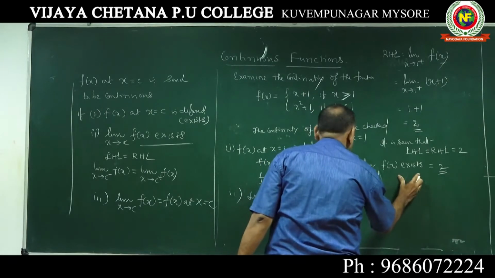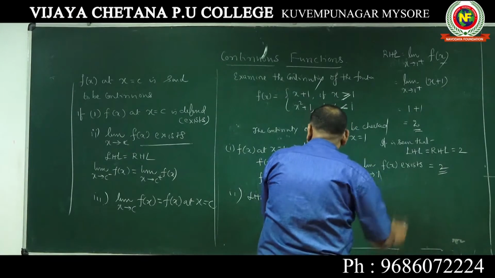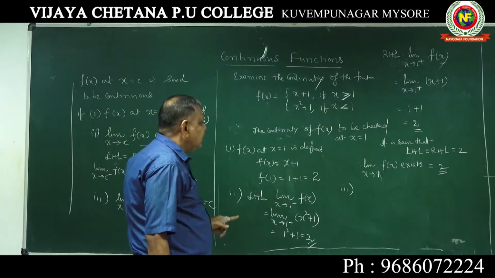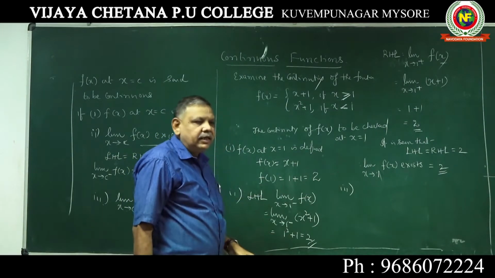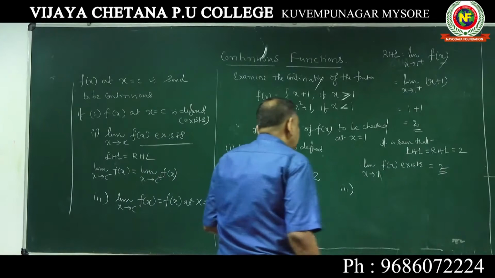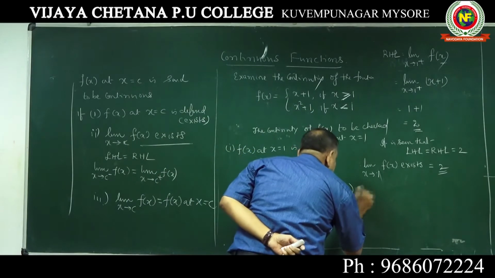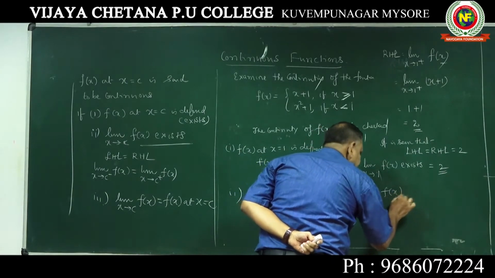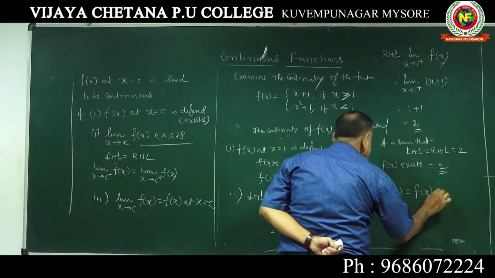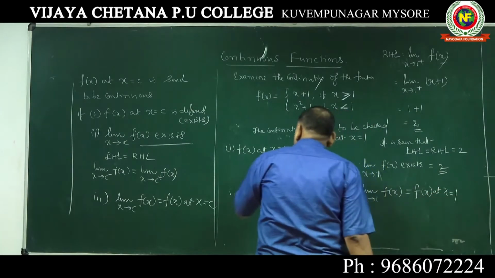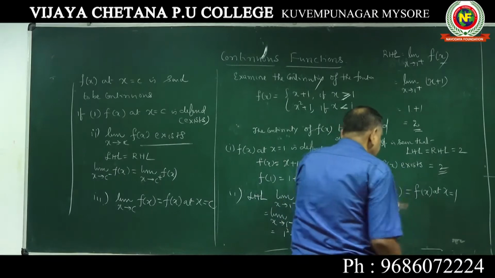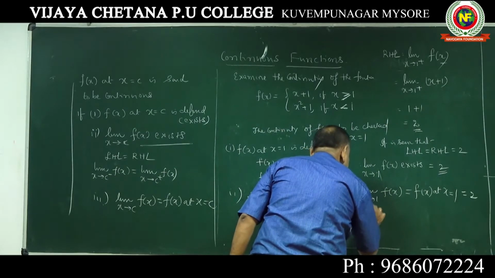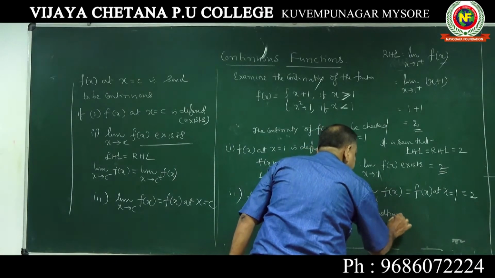Third condition: the limit value should be equal to f of x at x equal to 1. Yes, both are true. In the previous problem we did not need the third condition because the second condition failed. Now here, the third condition: limit x tending to 1 of f of x is equal to f of x at x equal to 1, which is equal to 2. Therefore, the third condition is verified, satisfied.